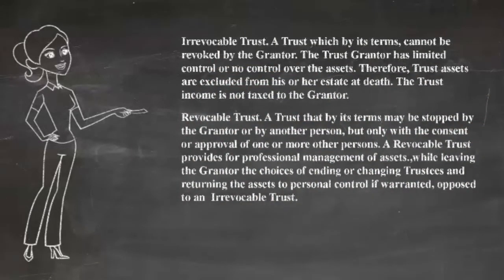Revocable trust. A trust that by its terms may be stopped by the grantor or by another person, but only with the consent or approval of one or more other persons. A revocable trust provides for professional management of assets, while leaving the grantor the choices of ending or changing trustees and returning the assets to personal control if warranted, as opposed to an irrevocable trust. The living trust is the most common revocable trust type. This means you could revoke the trust at any time. A revocable trust, though, eventually becomes irrevocable.